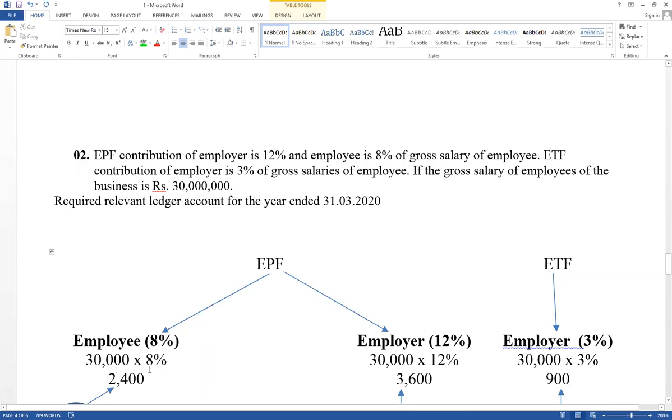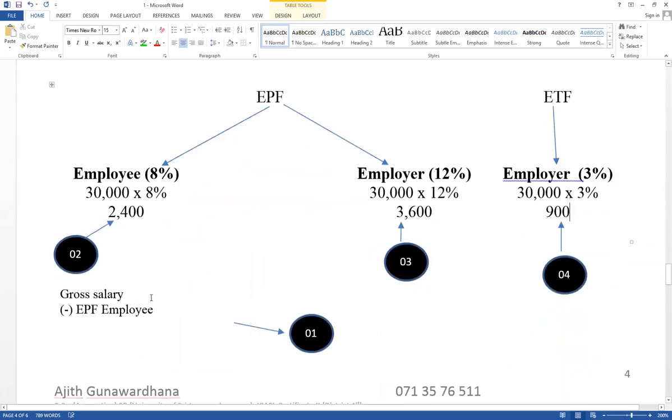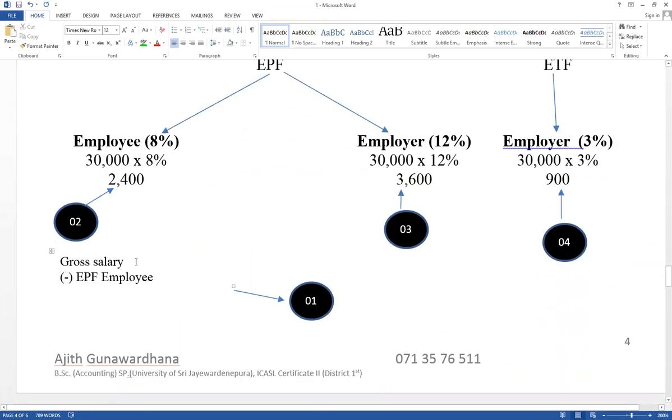First one, try to recognize how to calculate the value. Then think about salary paid in cash, the net salary. Think how to calculate net salary. Gross salary minus EPF contribution of employee. The answer is the net salary. Gross salary equals 30,000. From that value, deduct the contribution of employee, which equals 2,400.